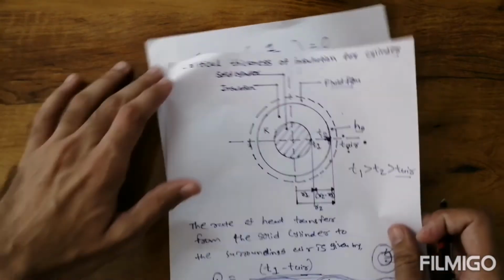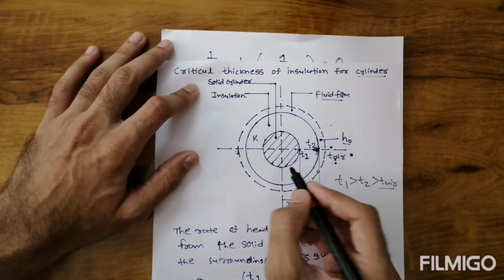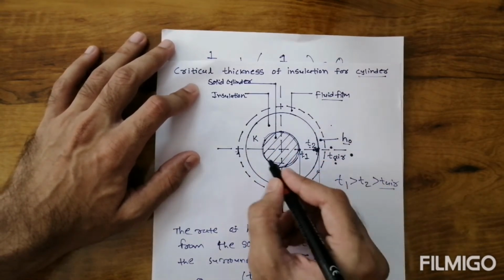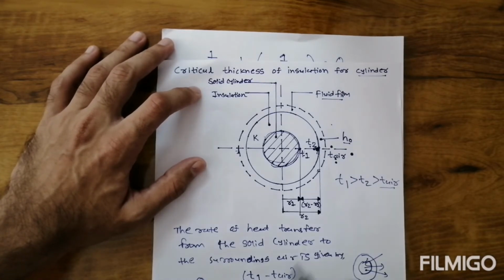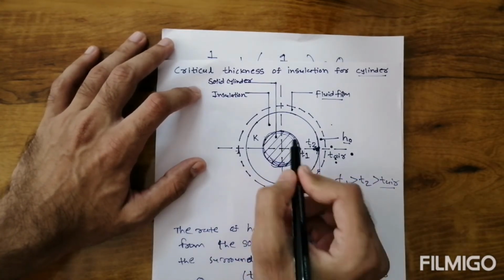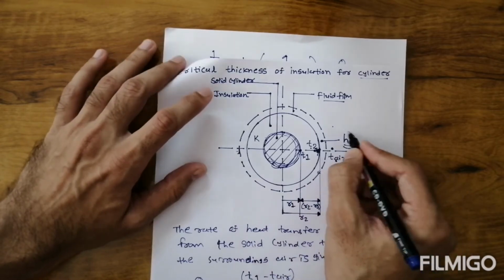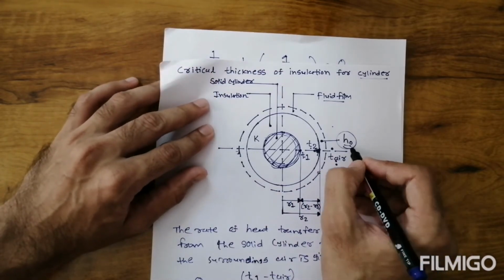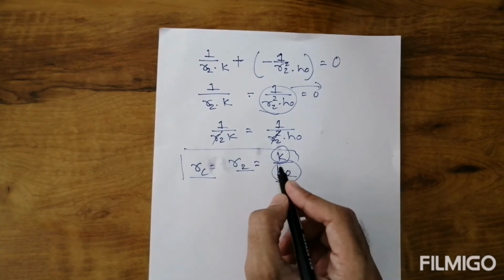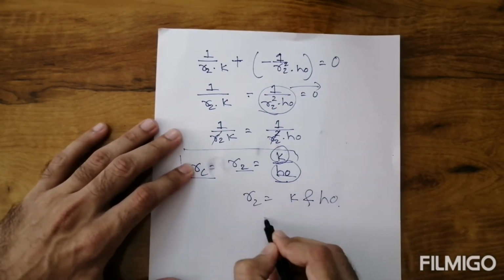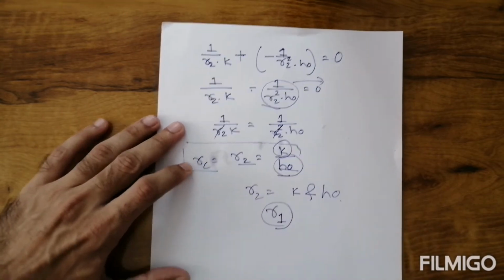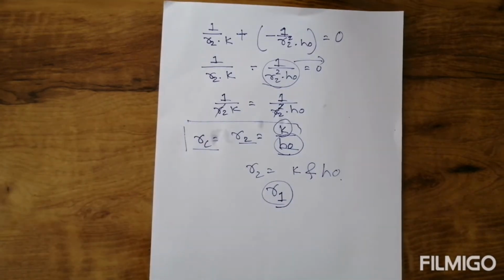It means the value of R2 does not depend on R1. It does not depend on the surface, or we can say the solid cylinder radius, R1. It only depends on thermal quantities, that is HO and K. So you can see here that R2 is only dependent on K and HO, which is independent of R1. Okay, up to that point.